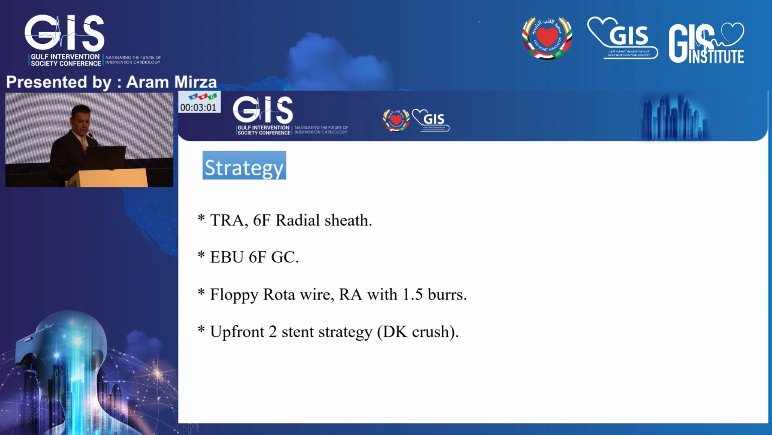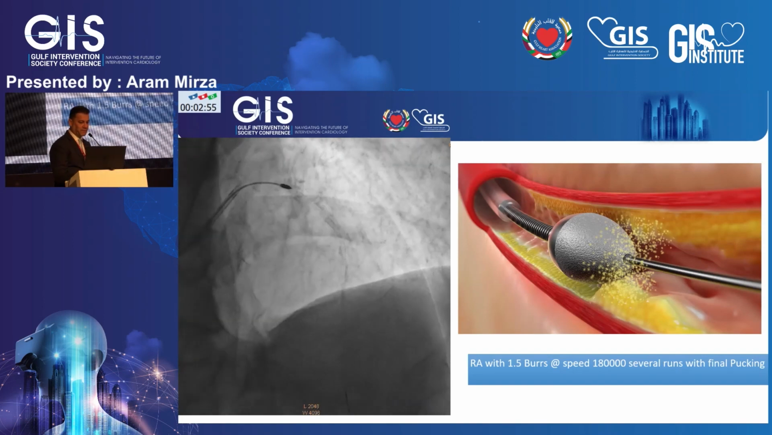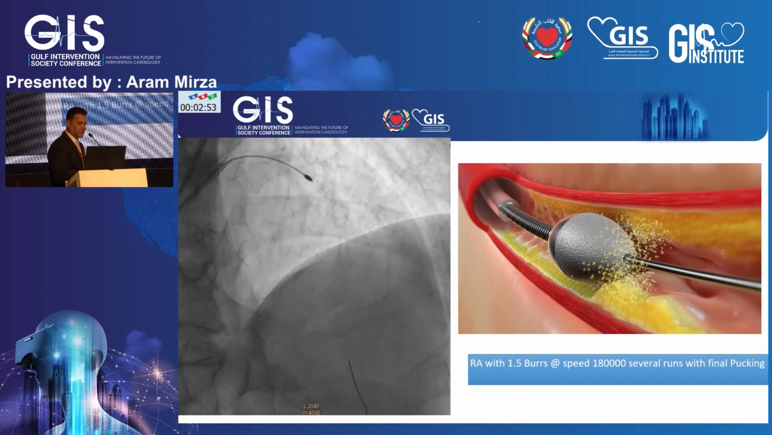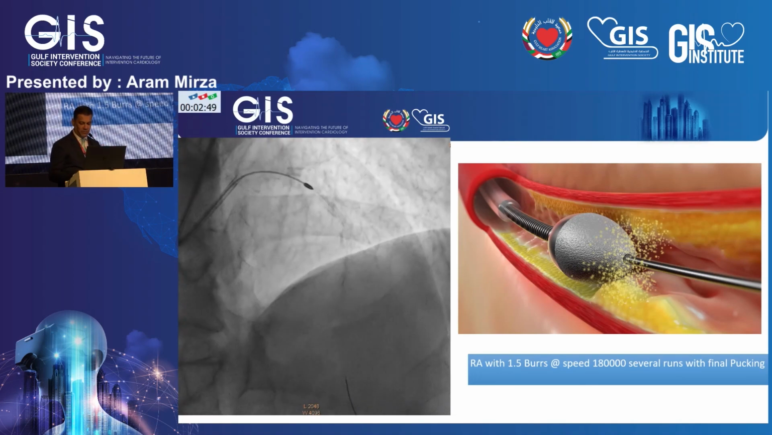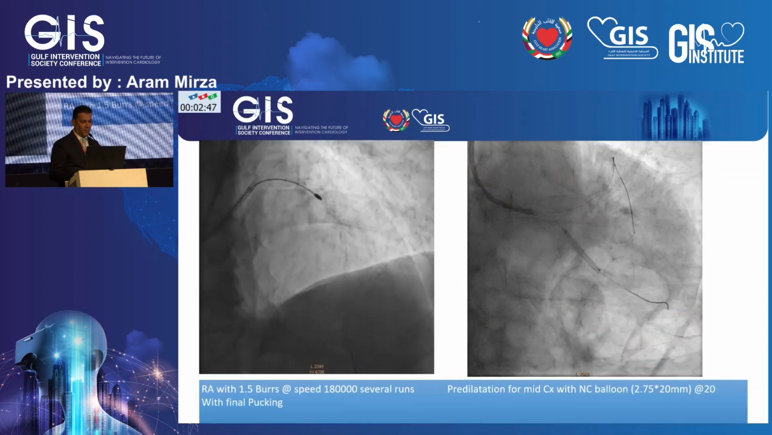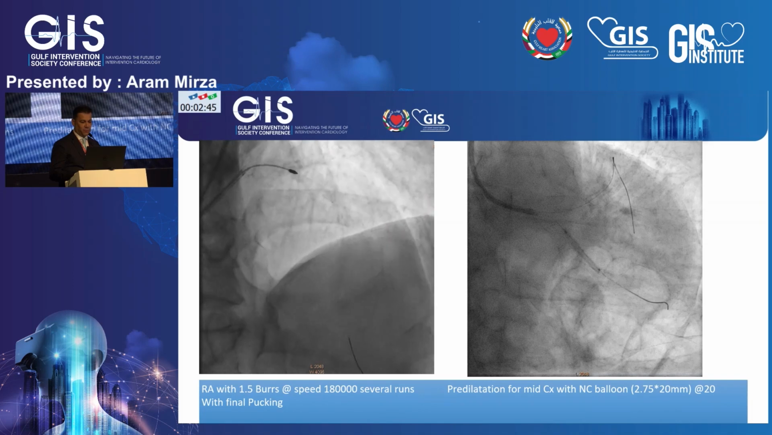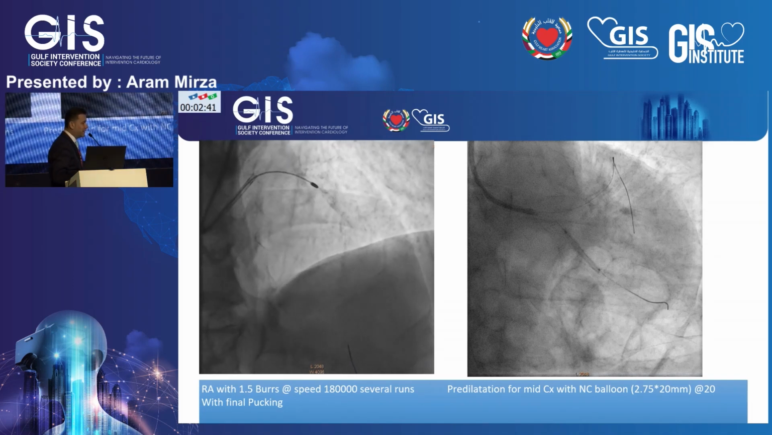So for this patient we chose rotational atherectomy with a 1.5 burr at a speed of 180,000. We started with rotablation of the mid LAD. You can see the extent of the calcification with the 1.5 burr. Later we started pre-dilatation, and upfront we decided to do DK crush.